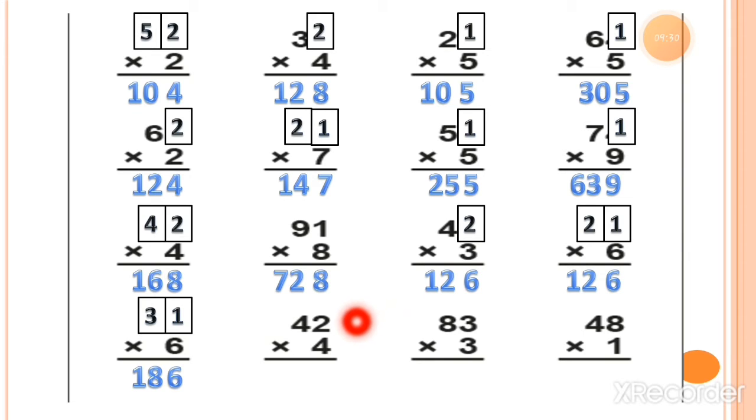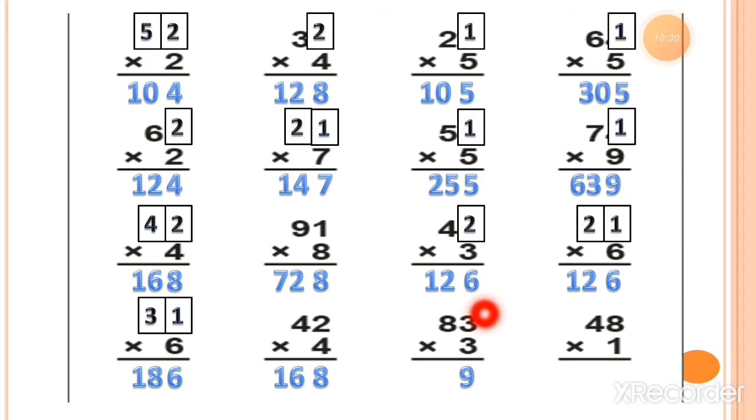Now the next sum here is 4 twos. So 4 twos is equal to 8 and 4 fours is equal to 16. So the answer is 168. Now the next sum here is 3 threes. So 3 threes is equal to 9 and you have to write down 9 under the ones column.